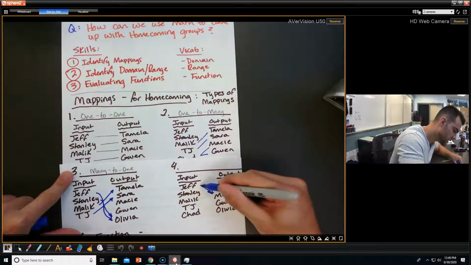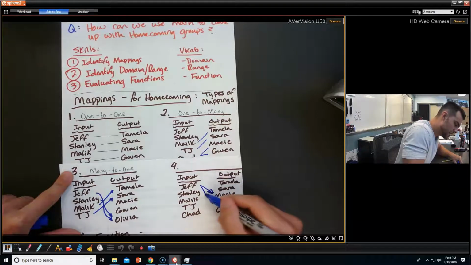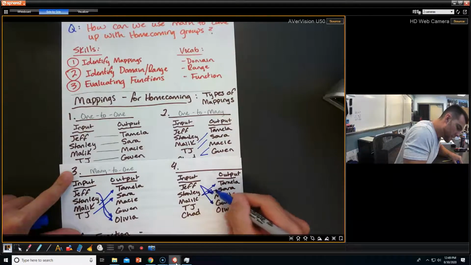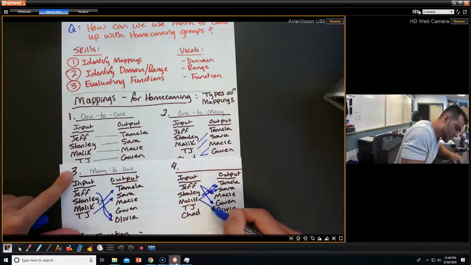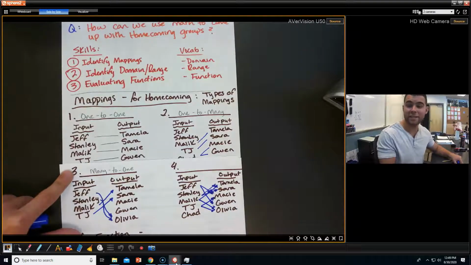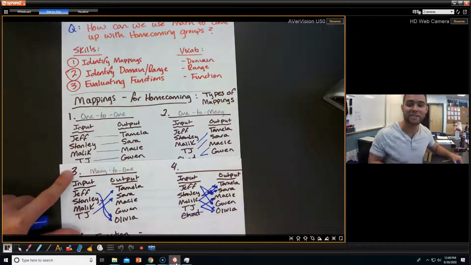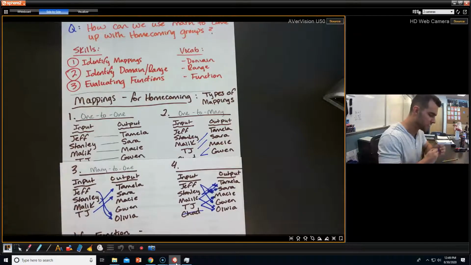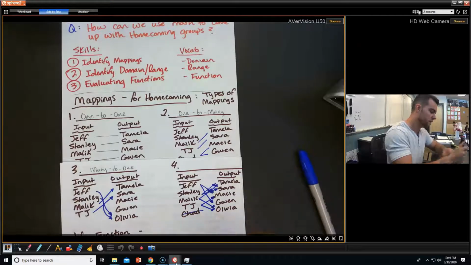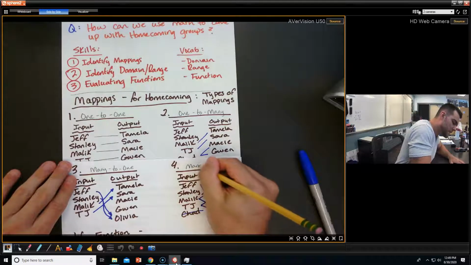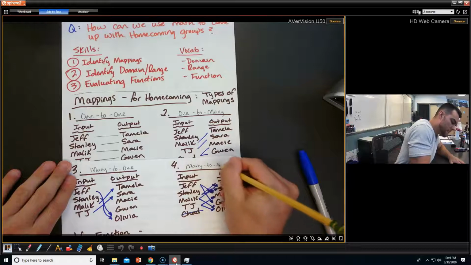Jeff is going to go with Macy and Gwen. Stanley is going to go with Tamala and Sarah. Malik is going to go with Tamala. Malik is going to go with Olivia. TJ is going to go with Macy. TJ is going to go with Olivia. And Chad is going by himself because he is a player, and there's no time for that in this friend group. And so this is many to many.